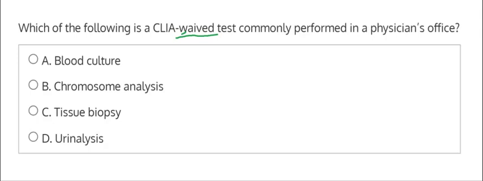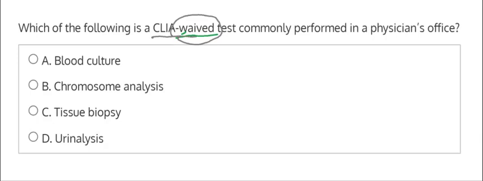And this usually involves more complicated testing, where there's a lot of different steps involved, and the lab needs to maintain specific guidelines, to have specific training for personnel, or specific equipment used, because it's a more complicated test. Now, this question is asking which is waived from CLIA, so which test is a more simple and a less complicated procedure that does not need any sort of CLIA guideline regulation.